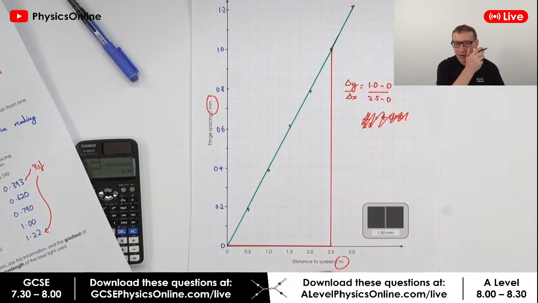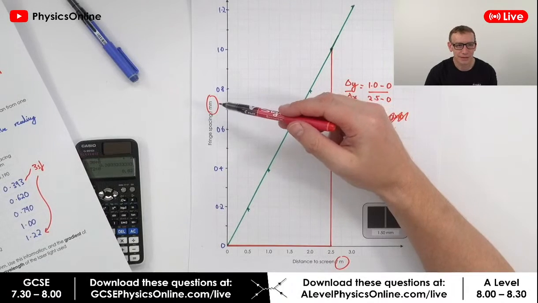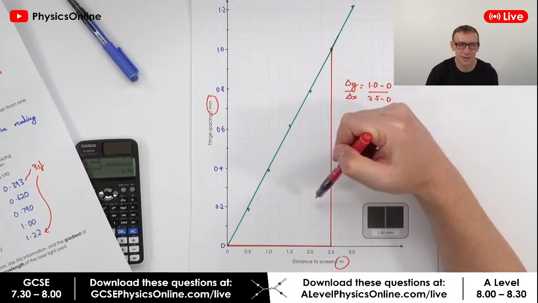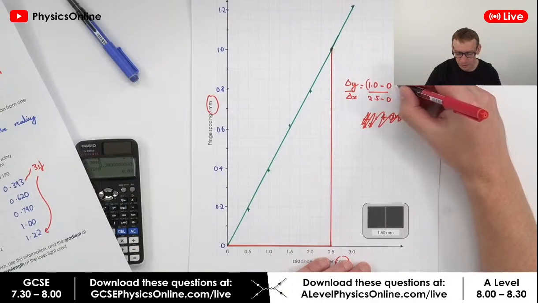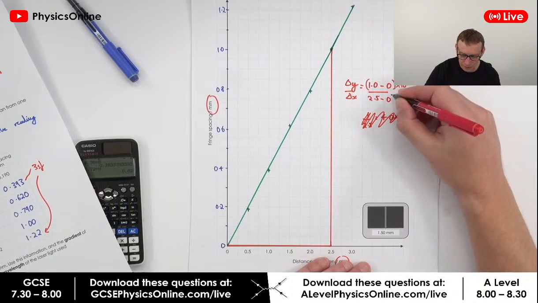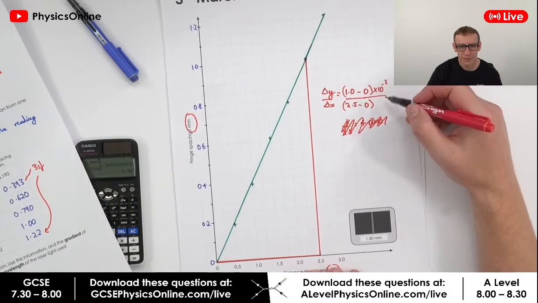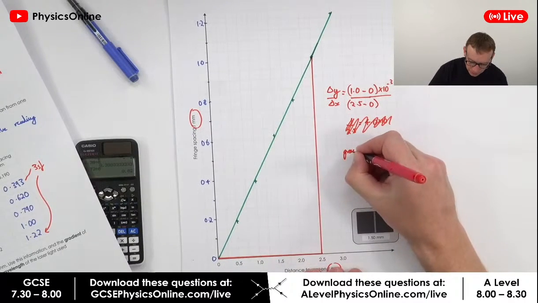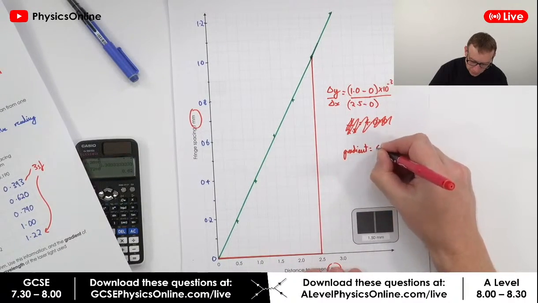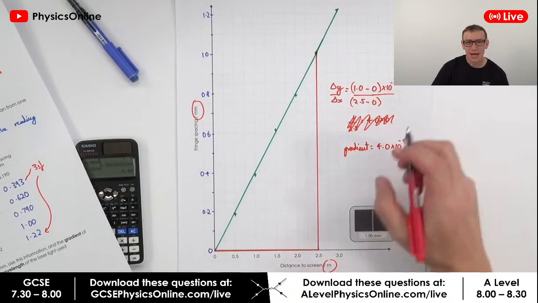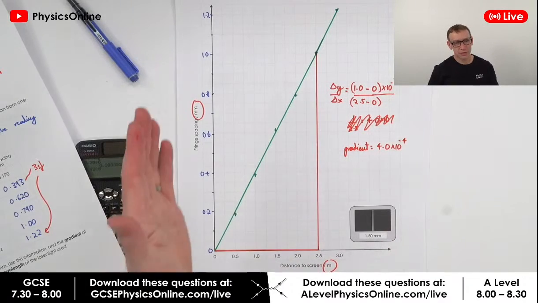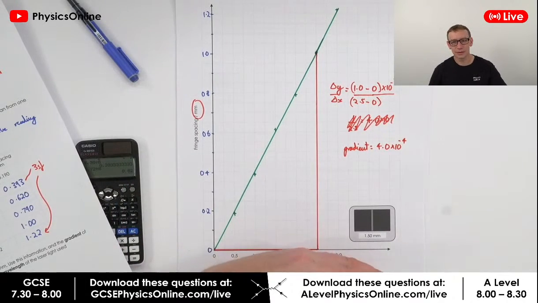Okay. Now the gradient, we could give it as millimeters divided by meters, so that would then be 10 to the minus 3. But I can also convert this into meters. So we've got 1.0 minus 0 times 10 to the minus 3 divided by 2.5 minus 0. Okay, and when you do that, the gradient then is equal to 4.0 times 10 to the minus 4, and it has no units because it's the ratio of a length in meters to a length in meters.